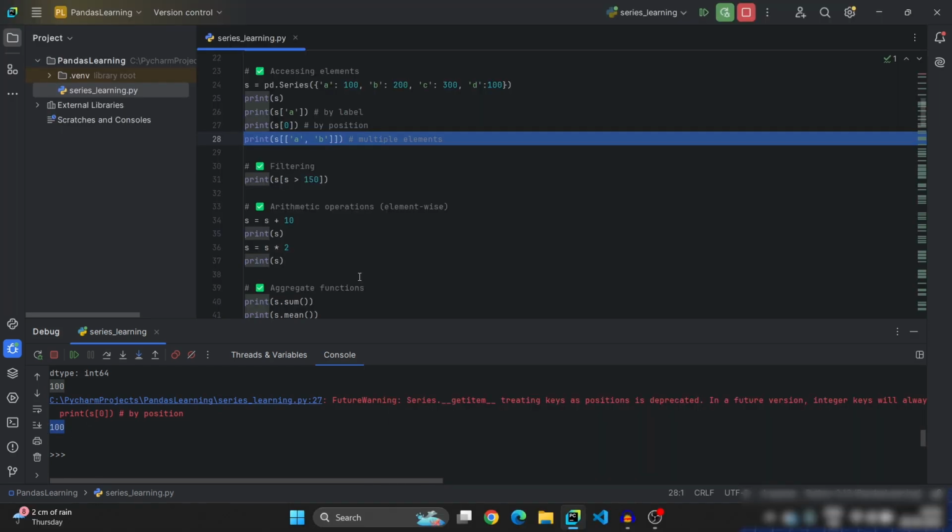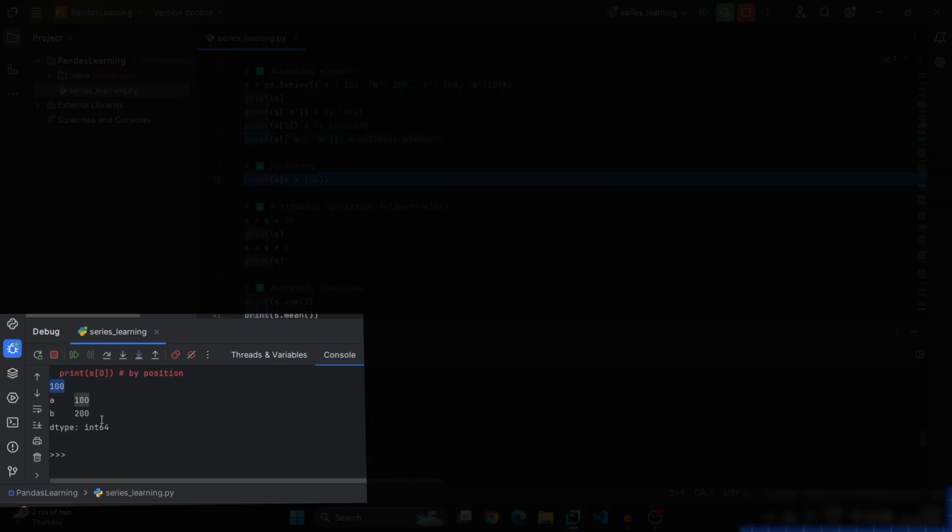So now if you want to access multiple values from a series using labels, then you need to mention square brackets, again square brackets. In that inner square bracket, you need to mention a list of indices to access multiple values. For example, I want the values of A and B. Then in the square brackets, I will mention the list of A, B. Then I will get those values corresponding to A and B. See, here the series with A and B is printed.